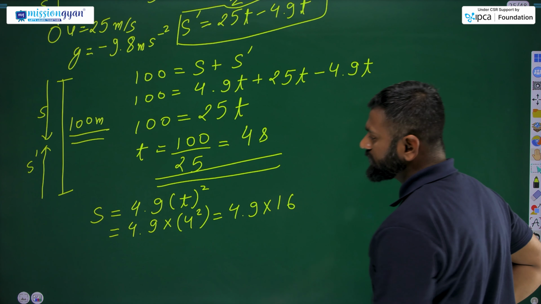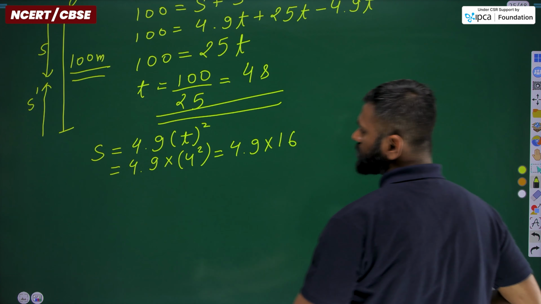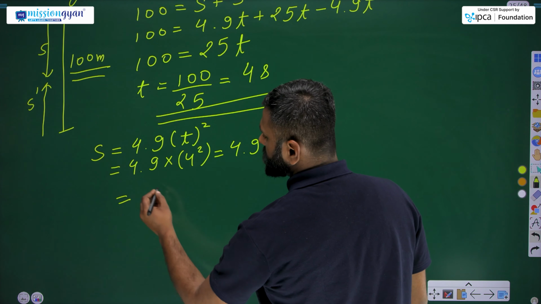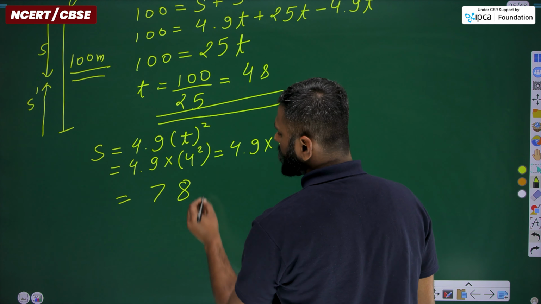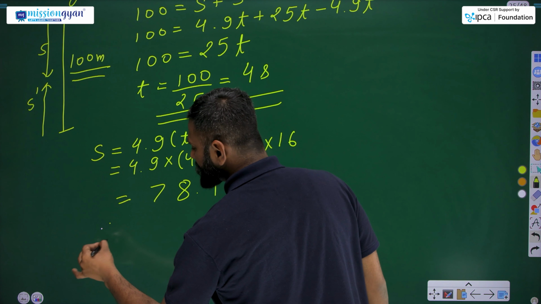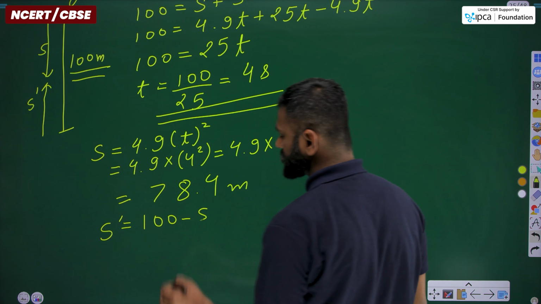Now further solving this will give us 78.4 meter. So to find the value of s dash, we can write 100 minus s.